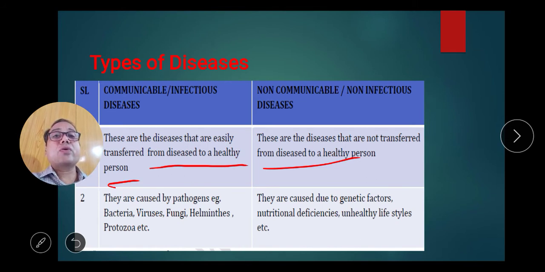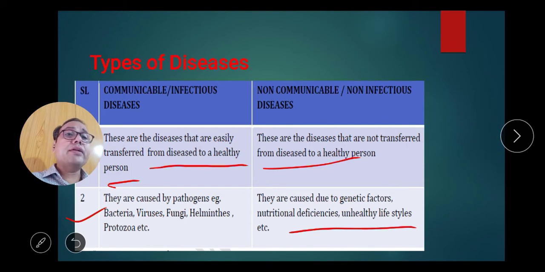Second difference, communicable diseases are caused by pathogens like bacteria, virus, fungi, helminthes, protozoa, and non-communicable diseases are caused due to genetic factors, nutritional deficiency, unhealthy lifestyle. These are the main factors of non-communicable disease. Communicable diseases are common cold, AIDS, hepatitis, viral diseases; all pathogen diseases are communicable. But diabetes, cancer, metabolic disease, hypertension, high BP are examples of non-communicable disease.